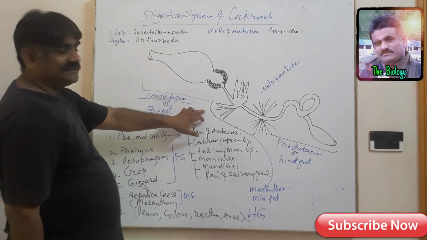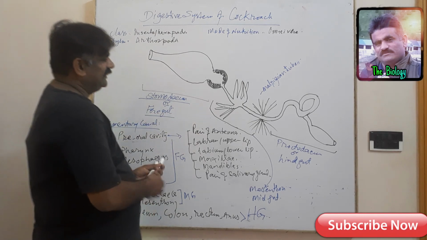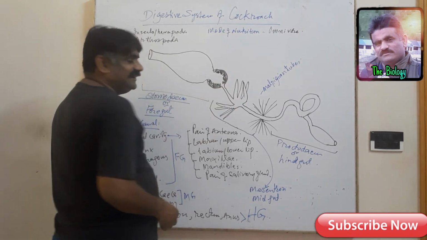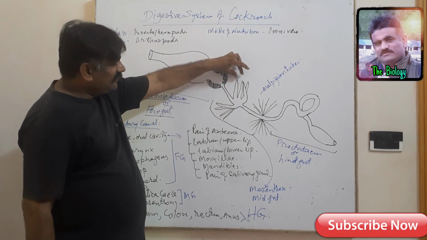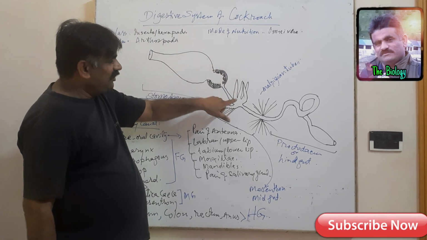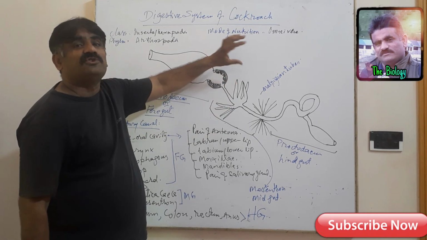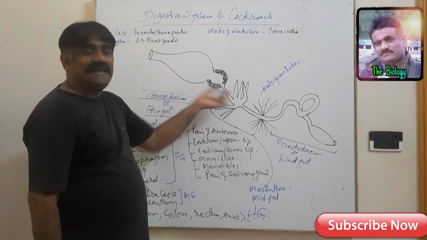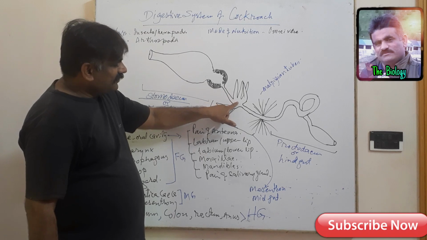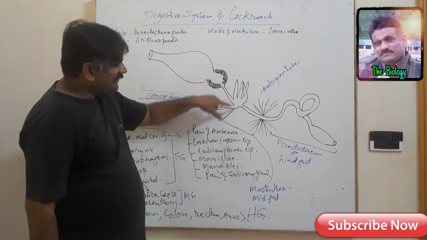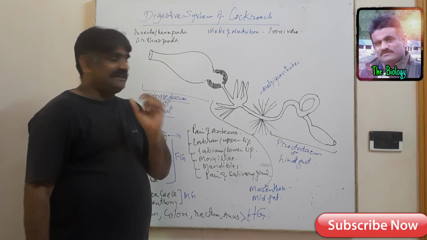Now you see the next is midgut, mesenteron or midgut. And the midgut, you know, has sac-like structures. These pouch-like structures are blind because they do not open outside. They only open in the gut. And they just hang in the hemocoel cavity. They are 8 in number. So this rest tubular structure and these pouches form the mesenteron, commonly called midgut.